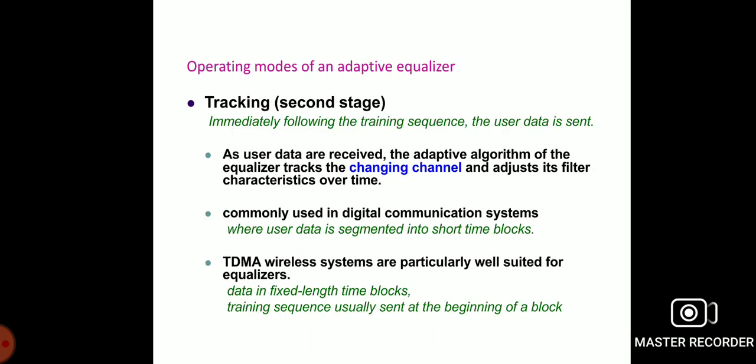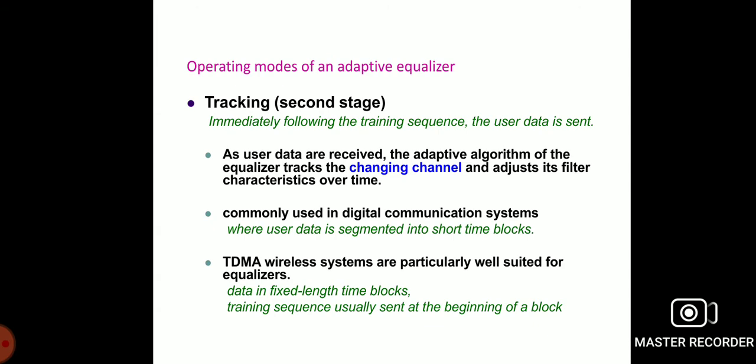Now let us move to tracking, the second mode of the adaptive equalization method. Immediately following the training sequence, the user data is sent. As the user data is received, the adaptive algorithm of the equalizer tracks the changing channels and adjusts the filter characteristics over time.